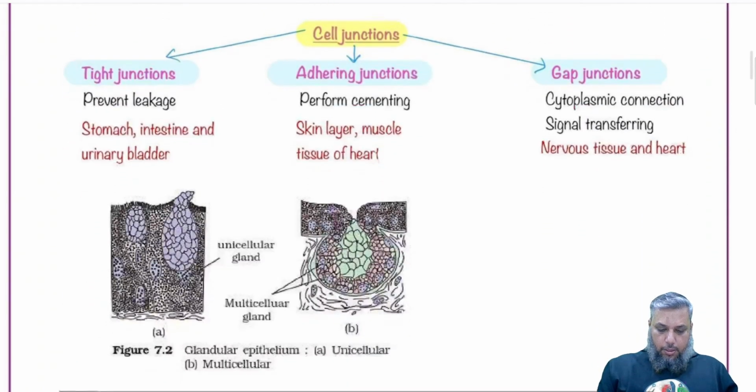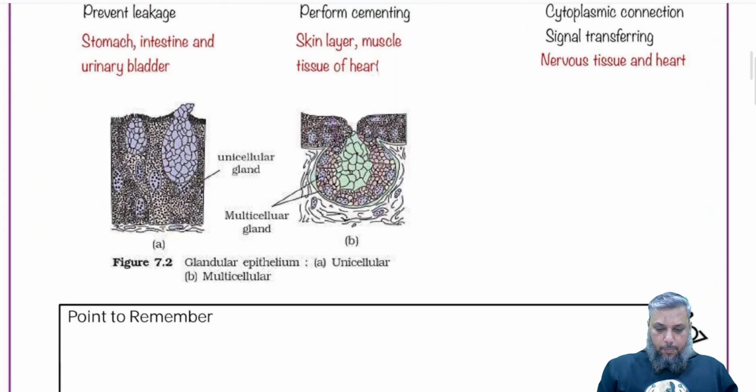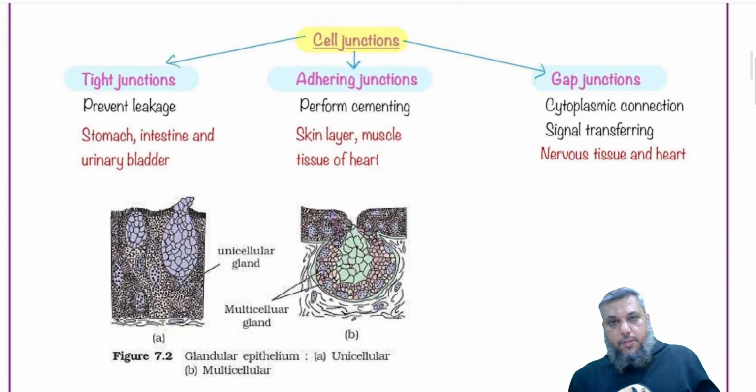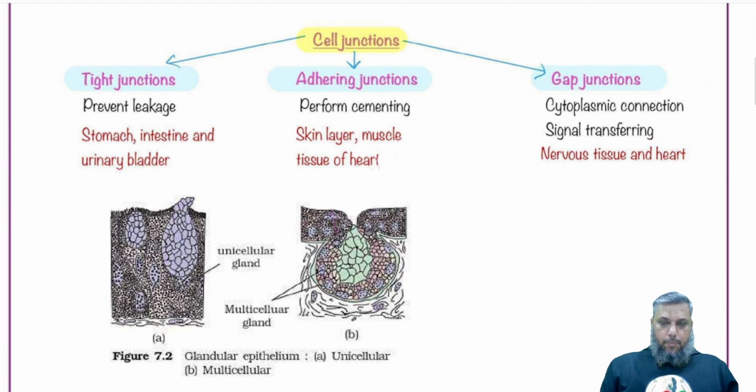Another important property of the epithelial tissues is the presence of cell junctions. As you recollect, when two cells come close to each other, that is called the cell junction. A cell junction is a point of contact between two cells.